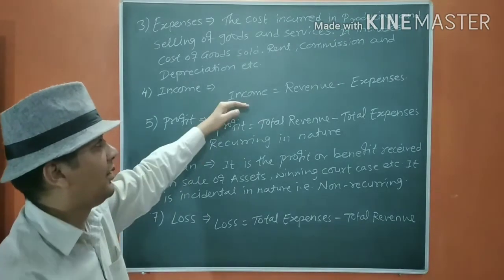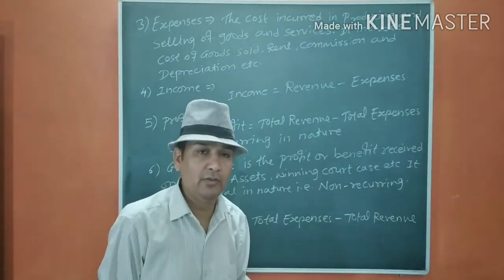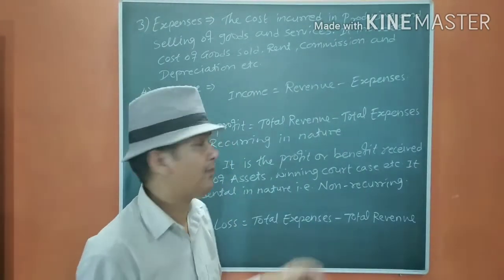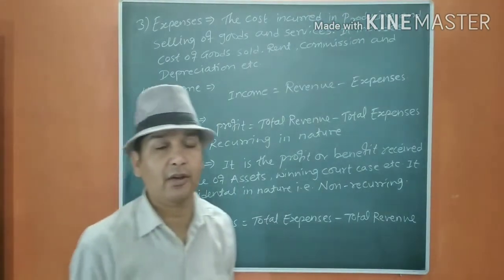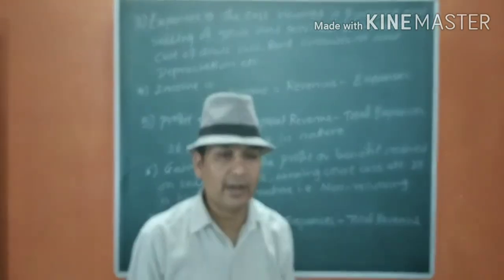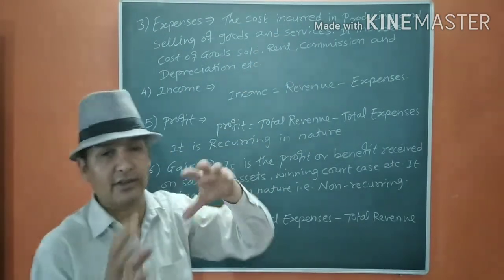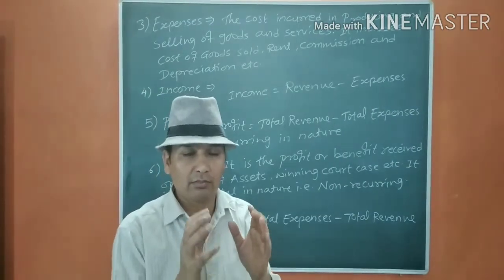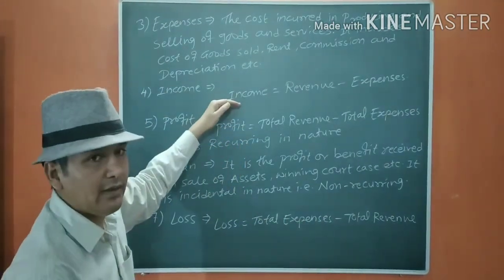Now next one is income. Income means revenue minus expenses. Revenue we have already talked about. Revenue is the amount received from sale of goods and services. Okay, total amount received. Whereas expenses we have just seen, the cost incurred to earn that revenue. Okay, so that is our income.